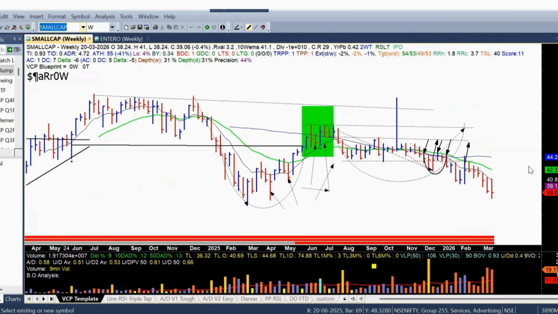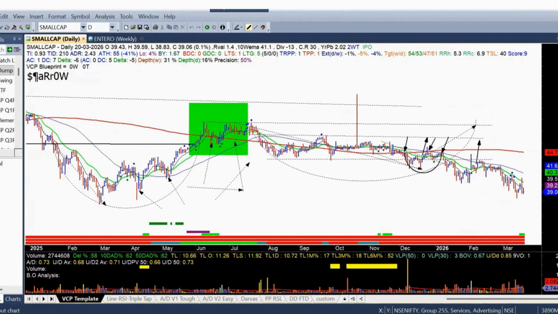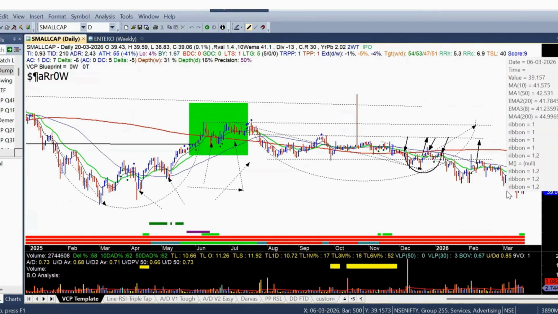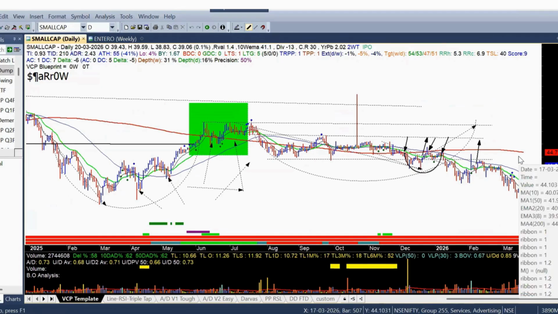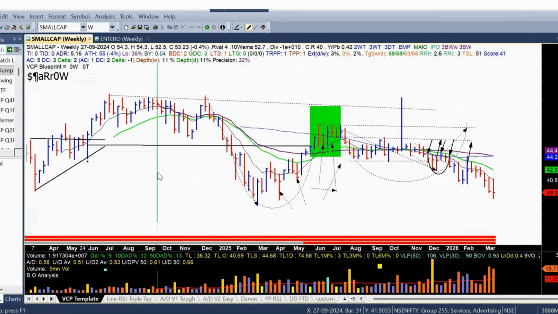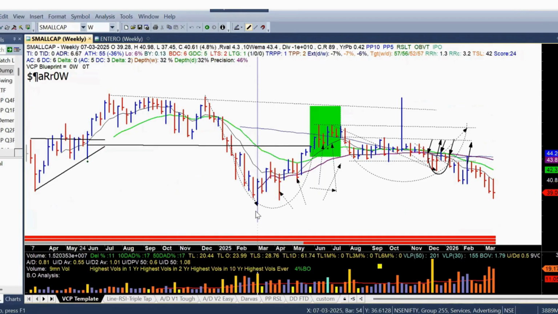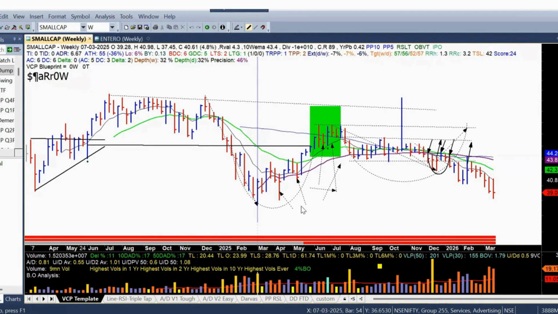Next is small cap. Small cap is again the weakest amongst all that we have seen across all the time frames. In this case also, we can see that the small cap is very weak in terms of strength, and likewise it is below the 200 EMA, and the 200 EMA has started to trend down. The small cap index has been consolidating for almost 2 years, and it is not so far away from the low of 37.45. Right now the low that has been made is 38.24, and the prior low was 37.45.